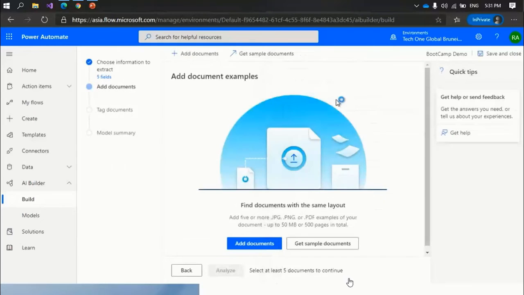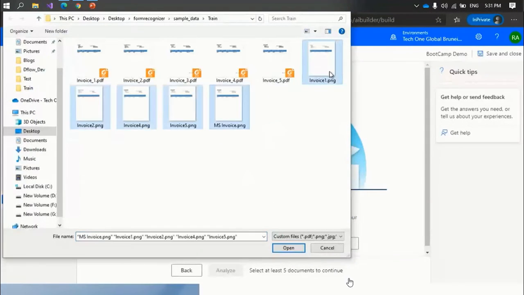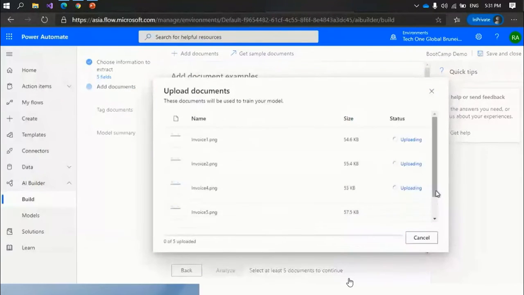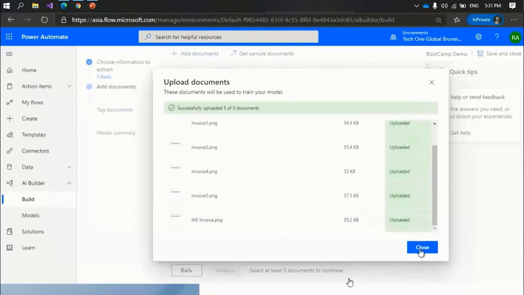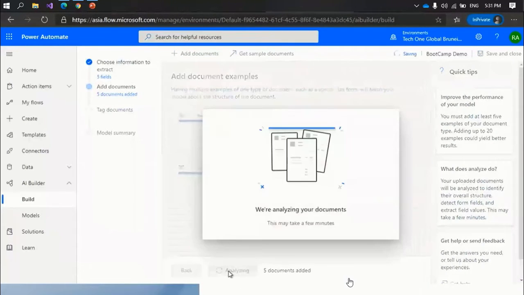Now I'm going to upload the documents to train our model. Documents are uploading. Now it's analyzing the documents. It's doing the OCR of the documents. This may take a few minutes. We have to wait for that.